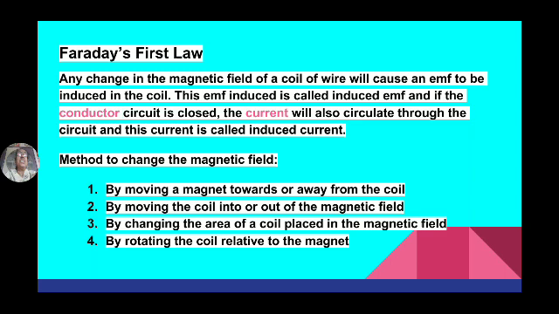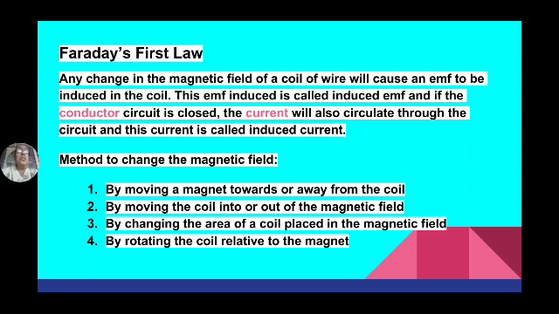So any change in the magnetic field of a coil of wire will cause an EMF to be induced in the coil. This EMF is known as induced EMF. If the two ends of the conductor are closed, then current passes through the coil.